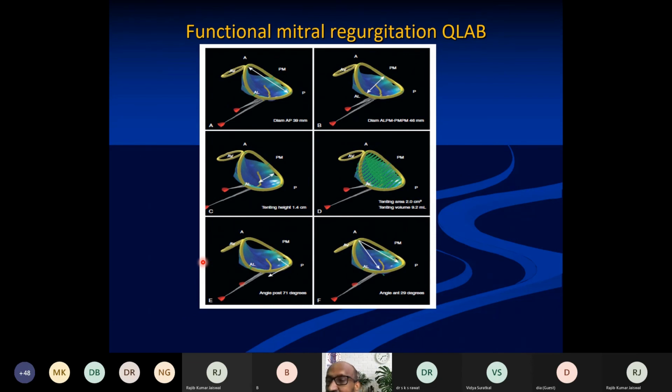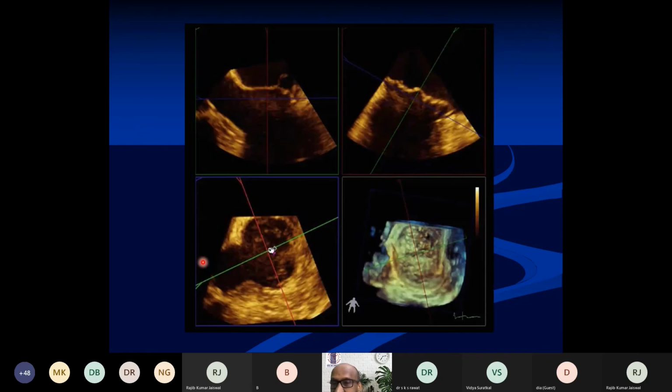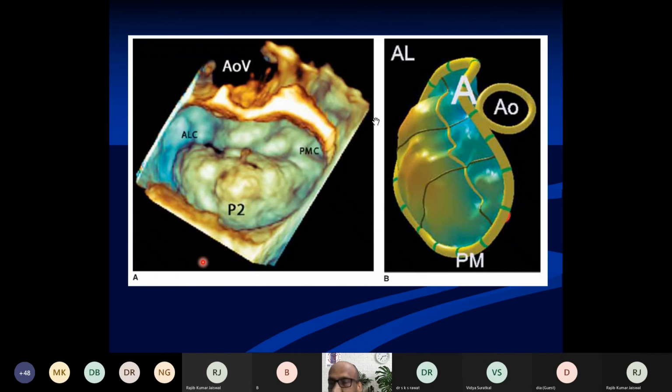From volumetric 3-dimensional data sets, a number of measurements can be performed using QLab in Philips. And these are mentioned here: the anteroposterior annular diameter, anterolateral to posteromedial annular diameter, the tenting area, tenting height, etc. All these can be determined using multiplanar reconstruction of the 3-dimensional views. This is the en-face view of the mitral valve showing P2 prolapse here. Same thing is exhibited here.